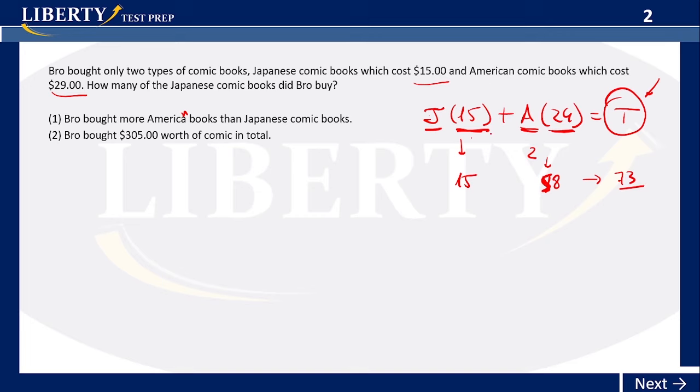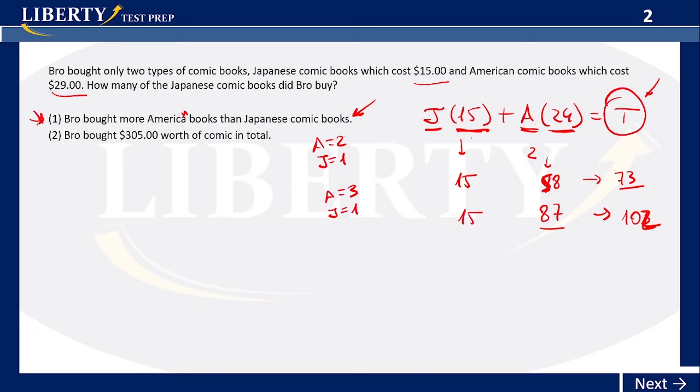In that case, A would be 2 and J 1, which would comply with this info here. But we can also have different combinations. We can have A being equal to 3 and J being equal to 1. In that case, you have 87 here, so 3 times 29 is 87, and then you get here 15, because J is equal to 1. In that case, you get 102, I'm sorry, 102. Is that possible? Yes. Why? Because we have absolutely no restrictions whatsoever.